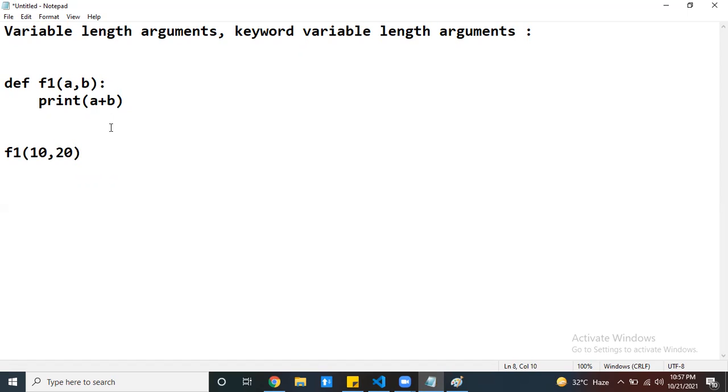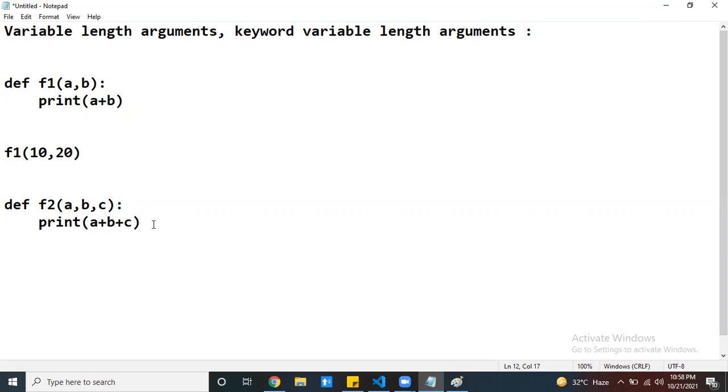Now, I want to find the sum of three numbers. This will work for what? Sum of two numbers only, always. Now, if you want to find the sum of three numbers, you have to write one more function, and you have to add plus c to my print statement. So this particular function always takes exactly three arguments, and you can find the sum of those three arguments.